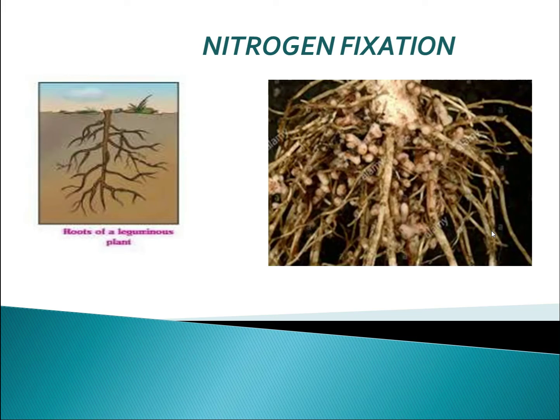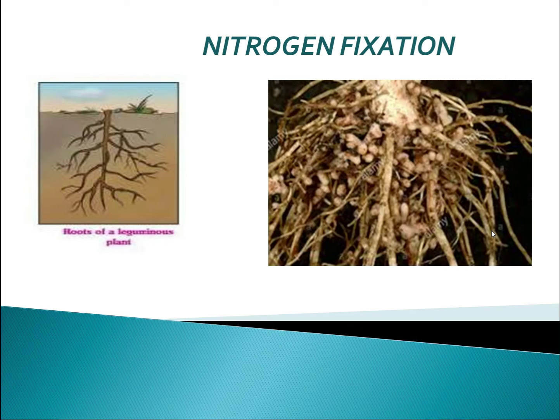Now there are some organisms living in the soil which convert the atmospheric nitrogen into ammonium compounds which are absorbed by the soil. So we can say that the conversion of free atmospheric nitrogen into useful nitrogenous compounds is called nitrogen fixation. Fixation is the first step in the process of making nitrogen usable for plants. For this, as we have discussed earlier, the bacterium rhizobium in the root nodules of leguminous plants helps in the fixation of nitrogen.